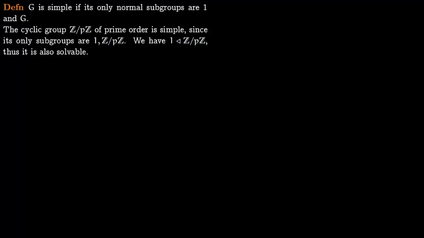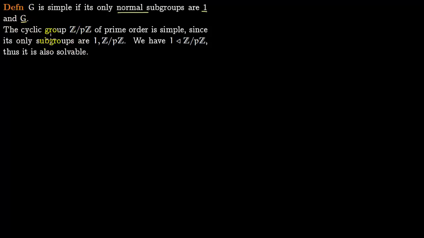We want to prove that S5 is not solvable. So we start first with simple groups. A group G is simple if its only normal subgroups are the identity and the group itself. So there are no groups in between. The only things you have are either the trivial identity element or the group itself.